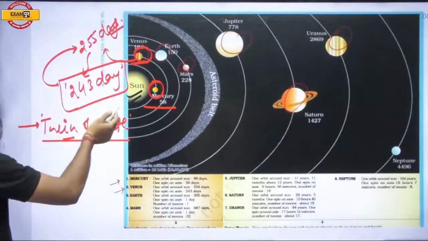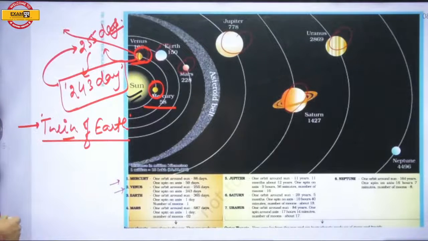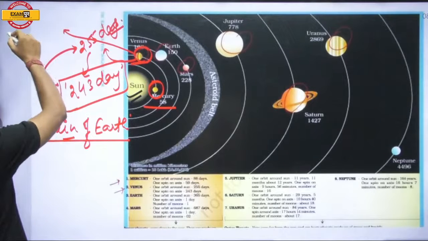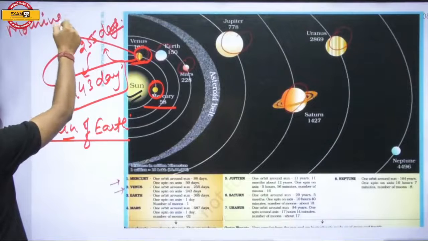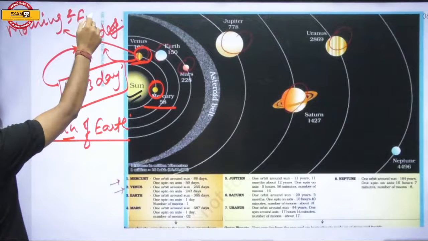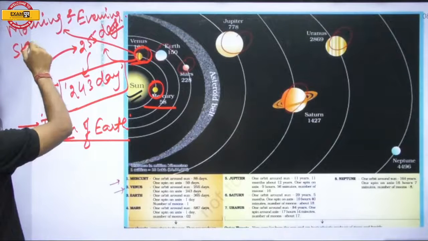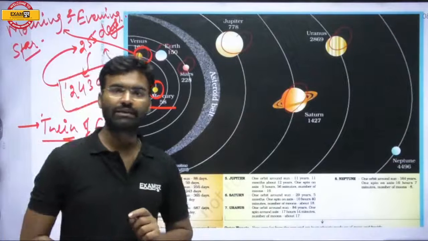We can easily see Venus from Earth in the morning and night, and that is why it is also called the morning and evening star. So Venus is also called the morning and evening star.